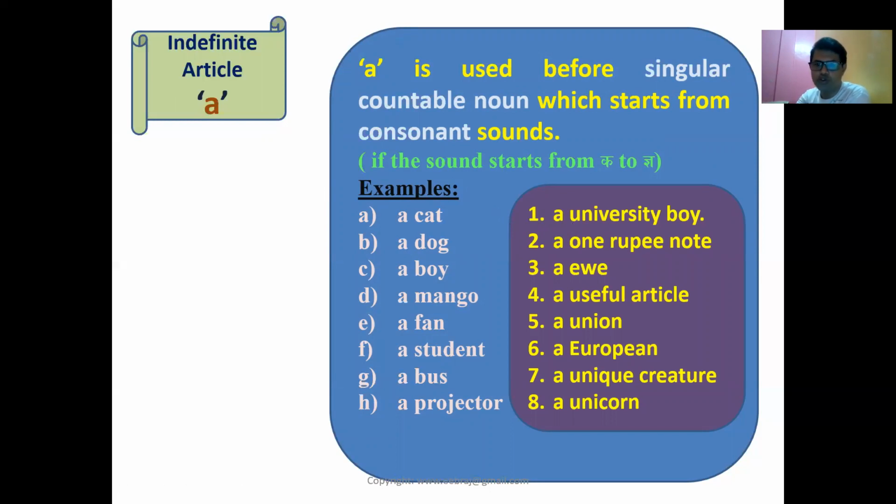University, U. Same like a one rupee note. Not wa, it starts with the wa sound. So that's why a one rupee note comes. That's the same U. And useful, unicorn, union, European, unique creature, unicorn. These all letters from the beginning look like vowels, but they are consonants. They produce a consonant sound. That's why they are taking a.